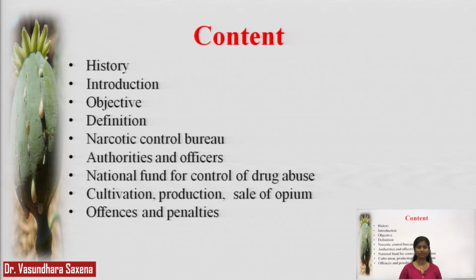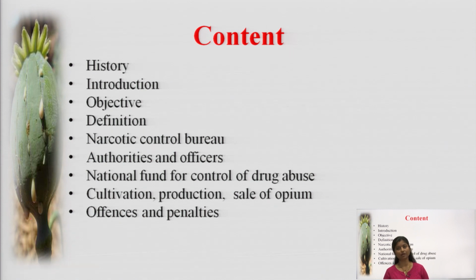In this act, that is the NDPS Act, or the Narcotic and Psychotropic Substances Act, I would be covering history, introduction, objectives, definitions, Narcotic Control Bureau, that is the department which controls this system, authorities and offences, the National Fund for Control of Drug Abuse, cultivation, production, sale of opium, offences and penalties. So in the coming 4 lectures, I would be covering this entire content.